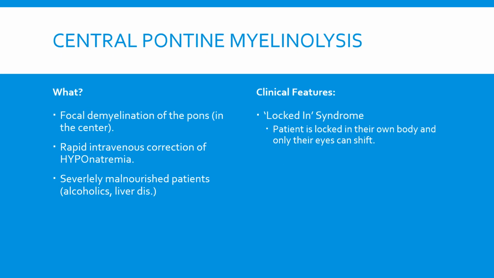Central pontine myelinolysis is quite frightening. It is the focal demyelination of the pons, and this is due to rapid intravenous correction of hyponatremia. With hyponatremia, we have low sodium in our blood. If we try to correct this by giving a lot of sodium rapidly, what would happen is that all the water would leave our cells and enter the bloodstream, and so the pons will be dehydrated, i.e. demyelinated. This is seen in severely malnourished patients, and the clinical features would be that the patient is essentially locked inside of their own body. It is only their eyes that are able to shift around, and hence it is called locked-in syndrome.